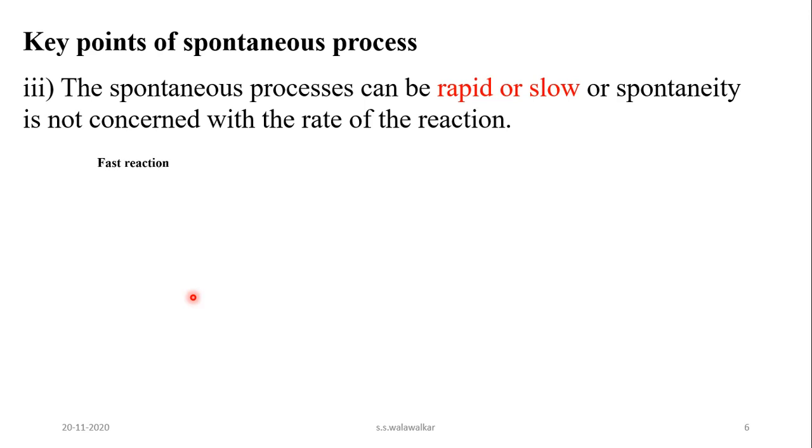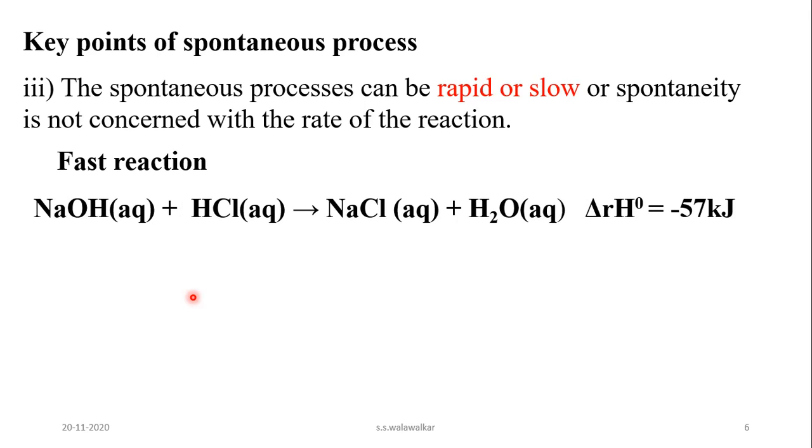For example, when NaOH is mixed with HCl, it is a very fast process. Within seconds, this type of reaction takes place. But the rusting of iron is a slow process, and that is also a spontaneous process. So whether it is slow or fast does not matter.